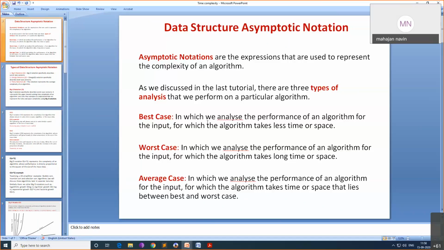In a linked list I have to start with the first node, visit all the 49 nodes, then go to the 50th node. So the complexity will be O of n. Traversing a linked list is O of n, whereas accessing a single element in an array is O of 1. You have to understand these things.